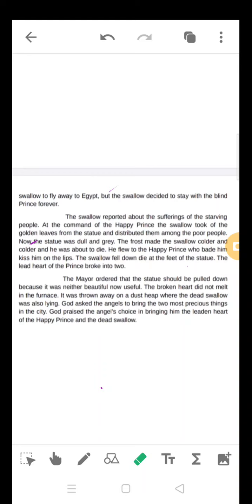Even if you are suffering from any kind of ailments or suffering from the ugliness of the people, you are rewarded by God only when you are doing service to humankind. When you are helping the people in destitution, God will reward you. This is the message the writer wanted to give to the readers.